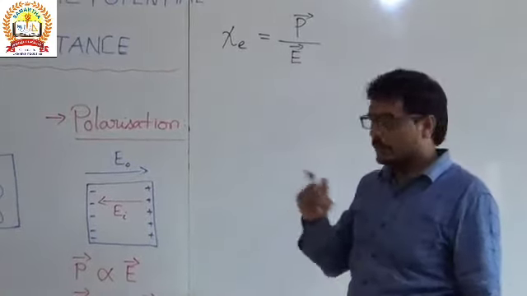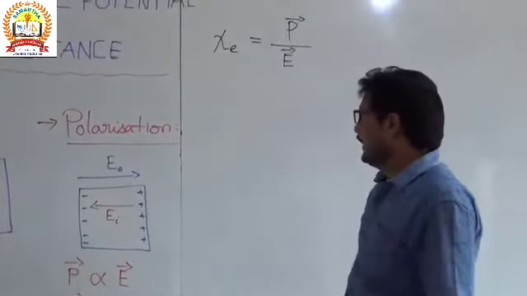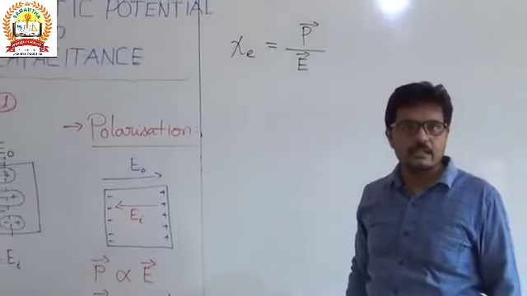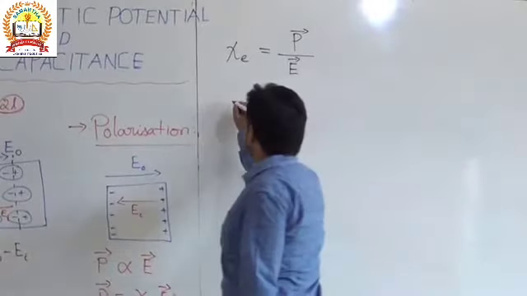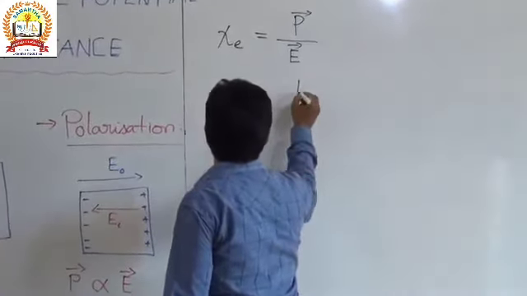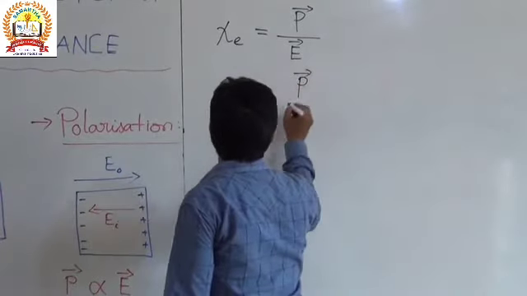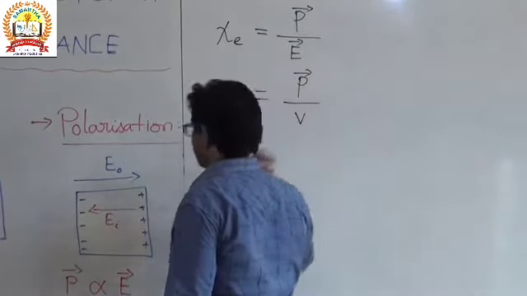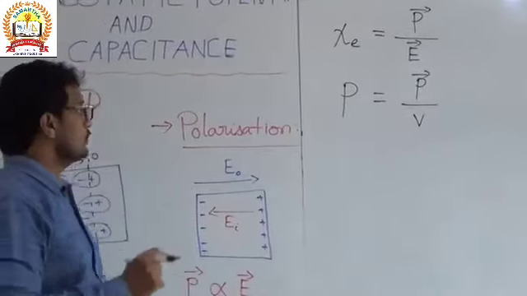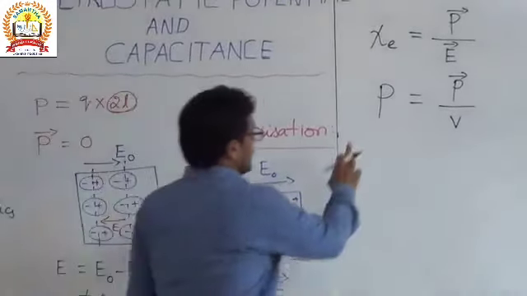It has no units. Or in another way, the definition of polarization is the dipole moment per unit volume. When you take a small volume element, the dipole moment per unit volume is also known as the polarization.